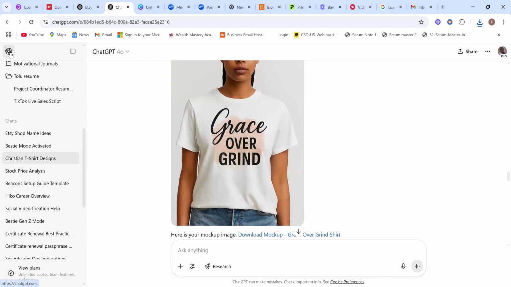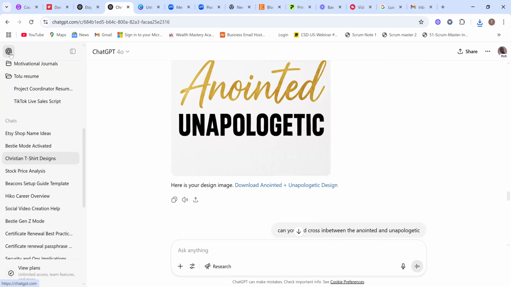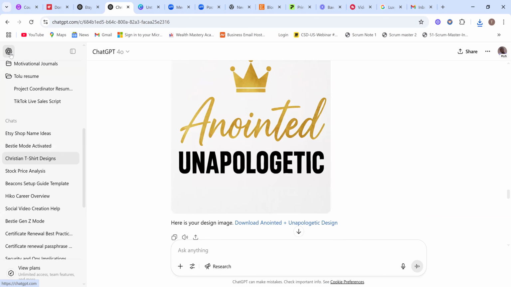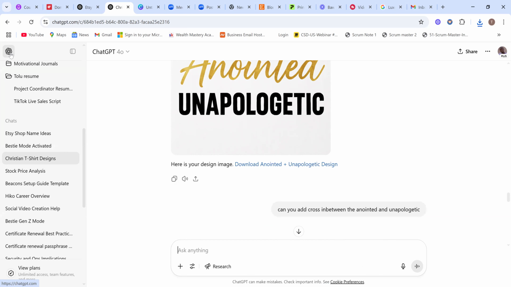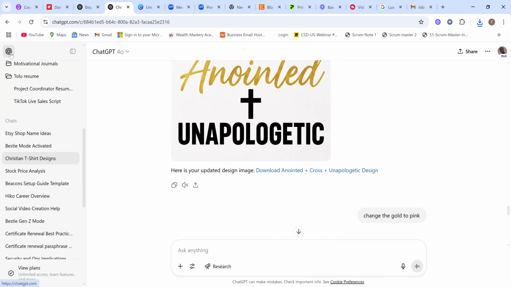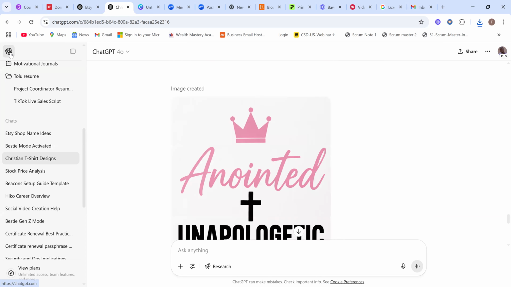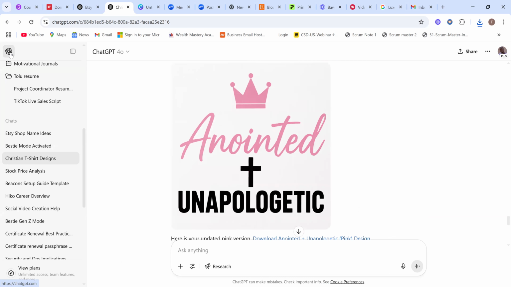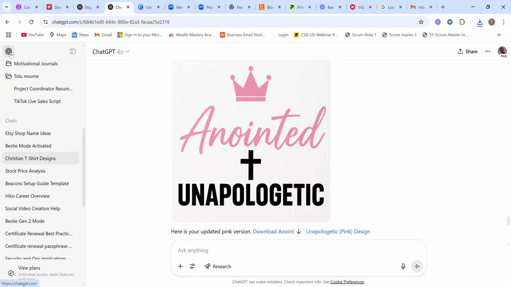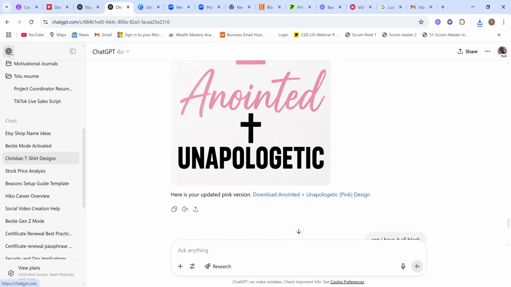So yesterday, I was able to have this Anointed plus Unapologetic, but the plus that was there is not visible. So I had to regenerate so it can look like this. Then we have our pink color. I'm just trying to see which t-shirt color is going to be best for this design. So I keep on generating, and now I will be going with pure black.